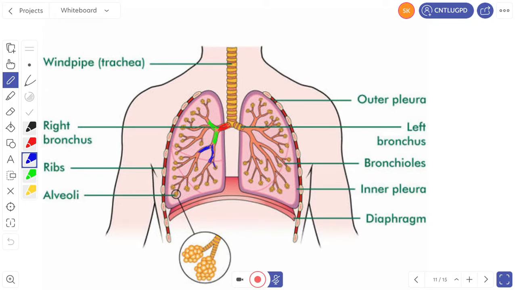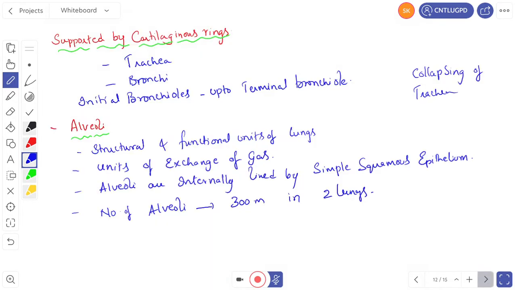These are the bronchioles: primary, secondary, terminal, like this. These are the bronchioles, and these are the alveolar sacs. So bronchi and bronchioles, you can see here.